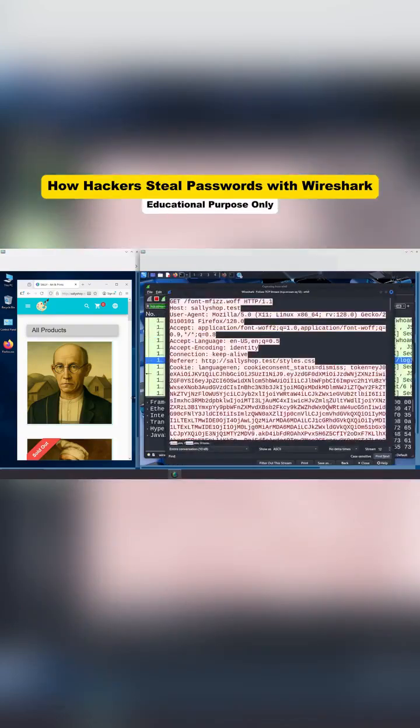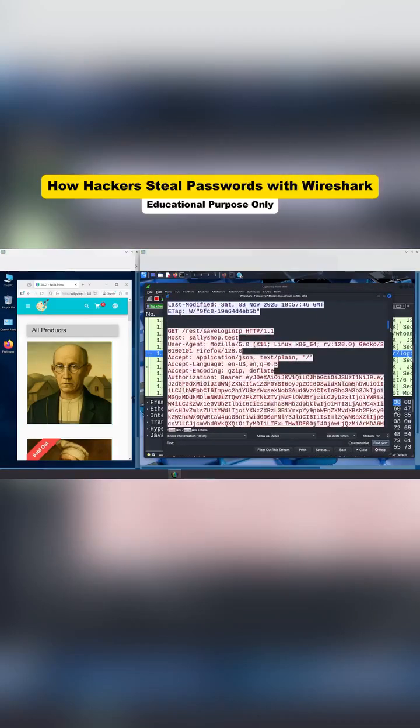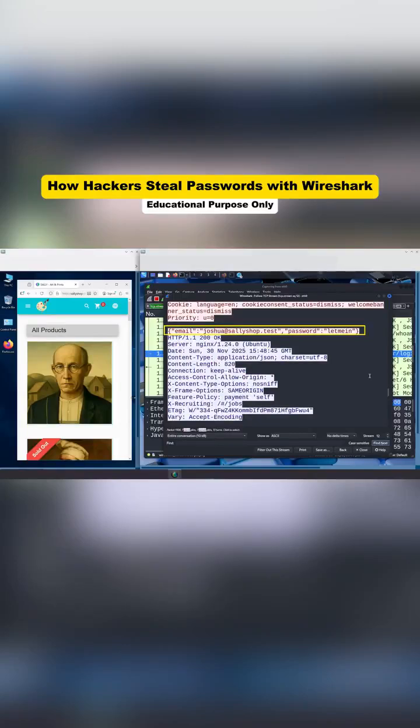A new window pops up. This is called the TCP stream viewer. It shows the raw HTTP request exactly as it was sent. Headers, body, everything. Kim scrolls down, and here it is. Joshua's email and password, in plain text. Completely exposed, no encryption, no protection. Just raw data floating through the air, readable by anyone who happens to be listening on the same network.